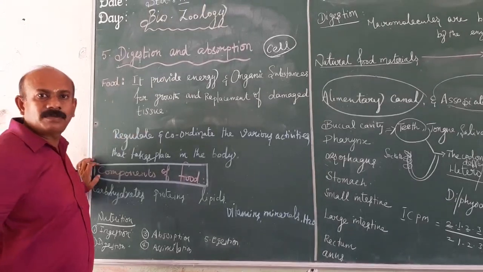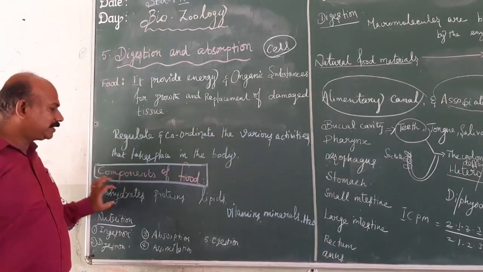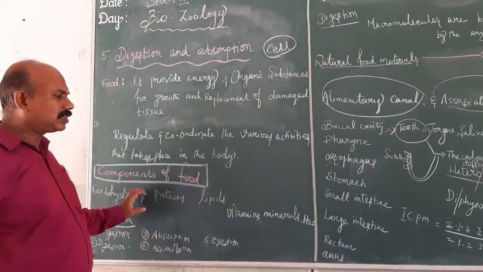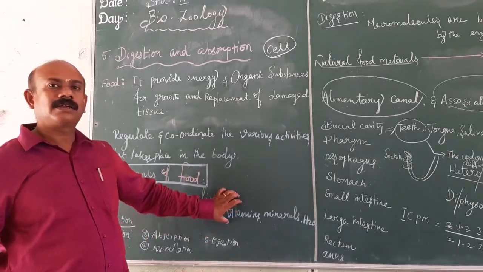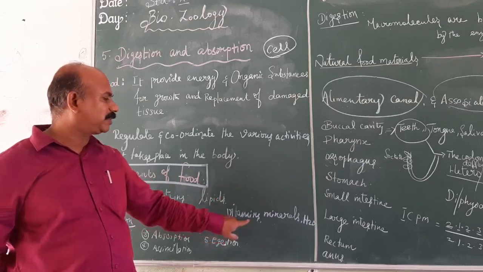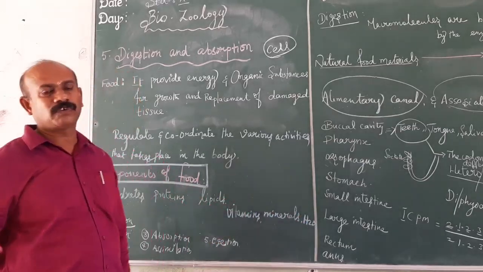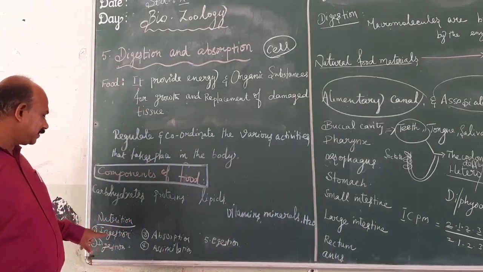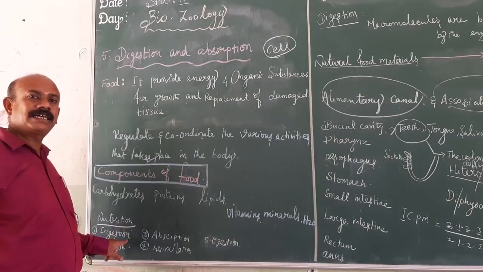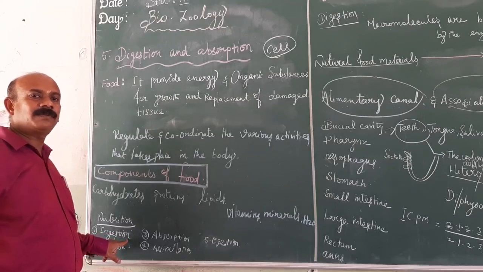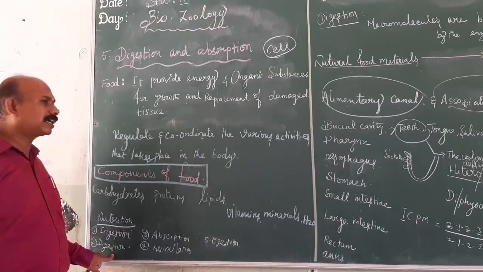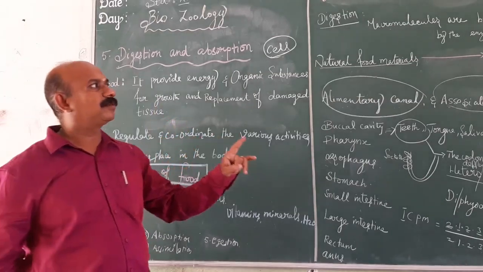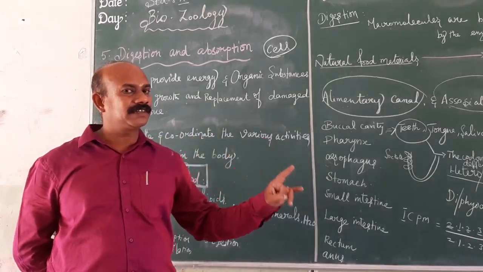What are the main components of food? Especially carbohydrates, proteins and lipids are the main components of food. It also consists of regulatory substances like vitamins, minerals and also water. The nutrition consists of 5 stages. Ingestion is the intake of food material from the external environment into the body. The second one is digestion. The macromolecules are broken into micromolecules by enzymes for the utilization of the cell.